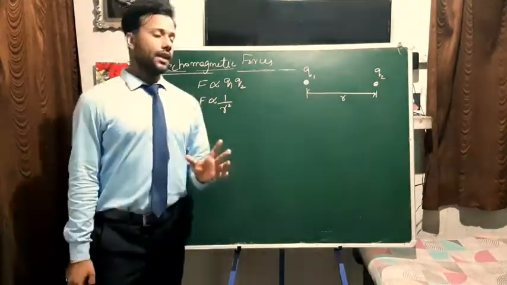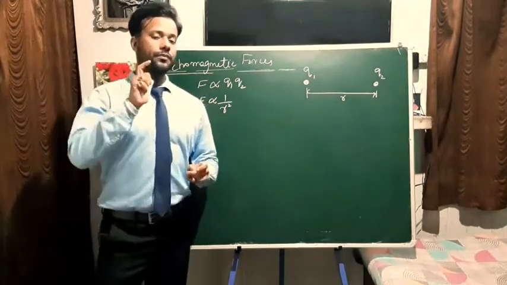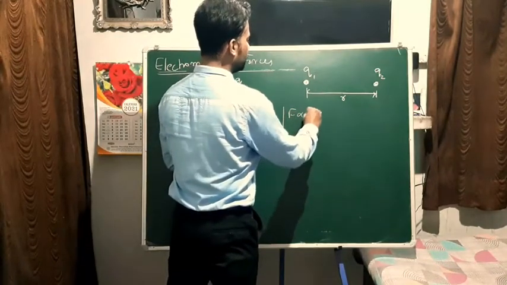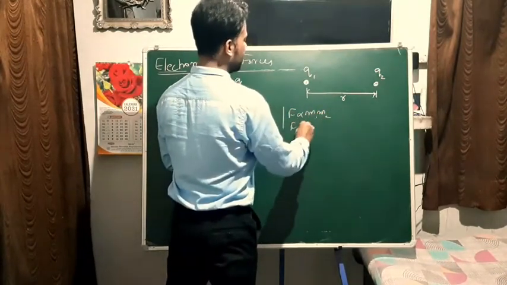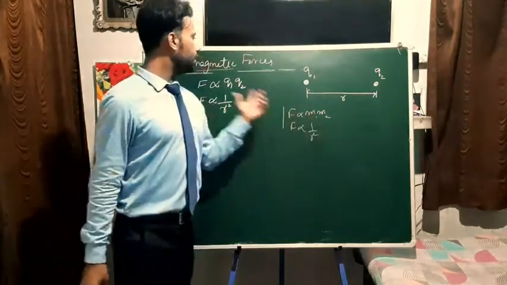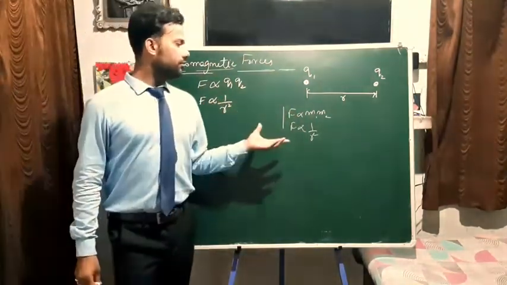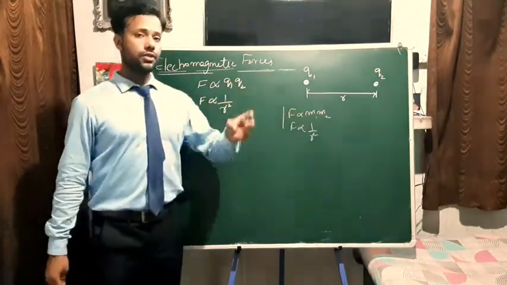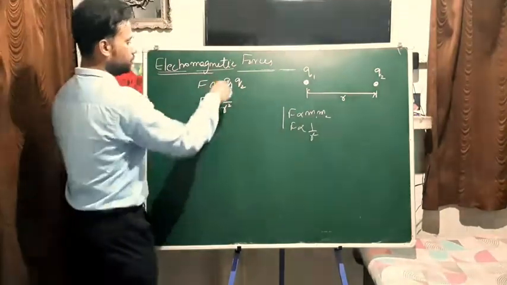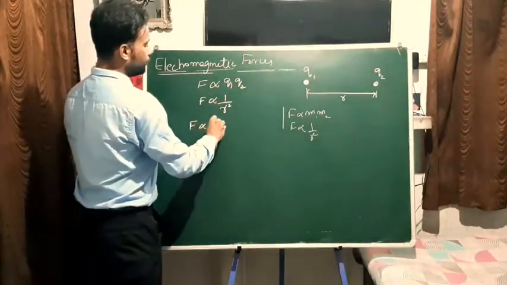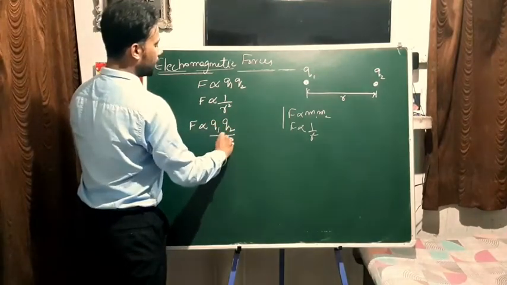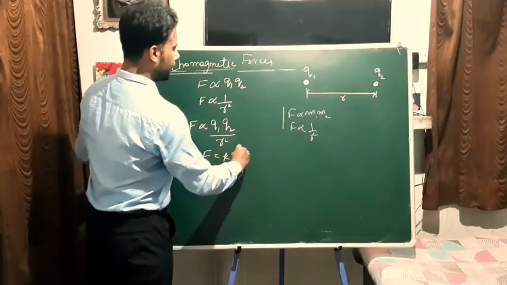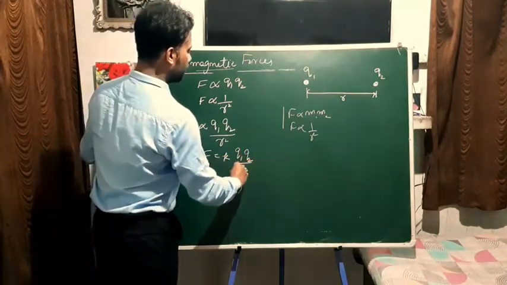Now you can see that if you remember yesterday's video, the G force was quite the same. F was proportional to the product of masses and inversely proportional to r square. So it is somehow the same, right? The only difference is that in that case we were using masses, and in this case we are using charges. So when you combine these, you get F proportional to Q1 Q2 upon r square, and after that we get a constant K: F equals K Q1 Q2 upon r square.